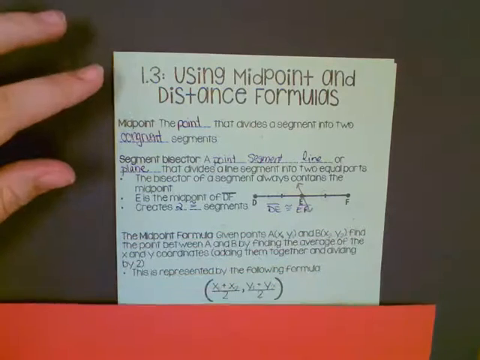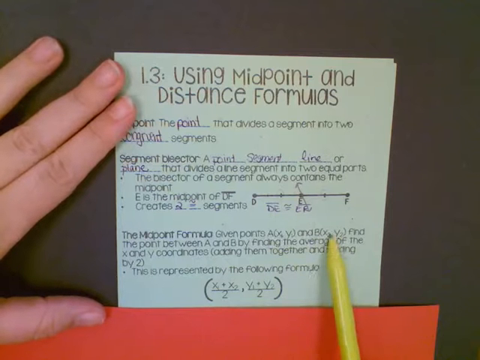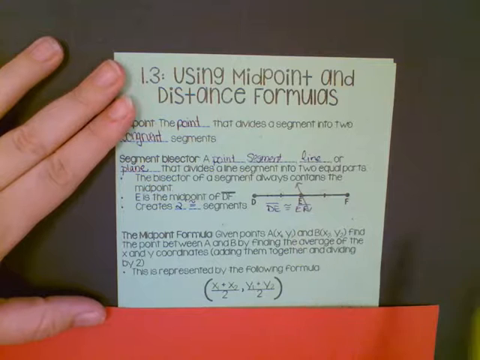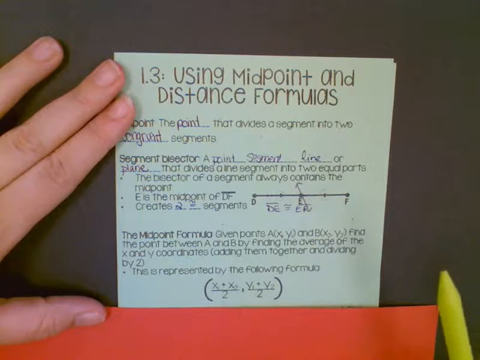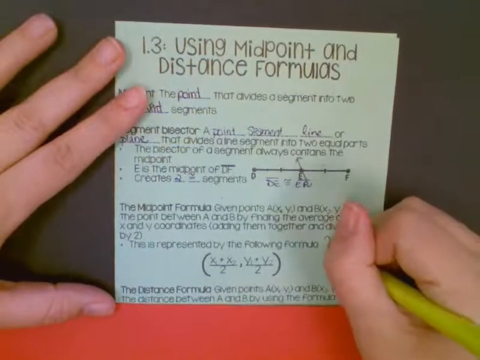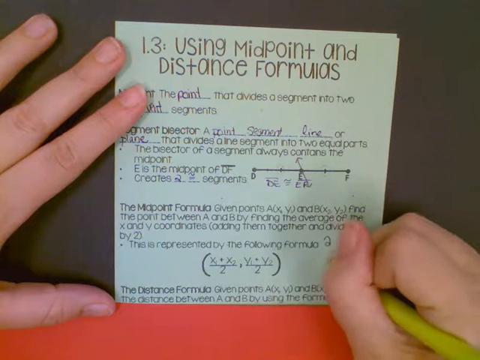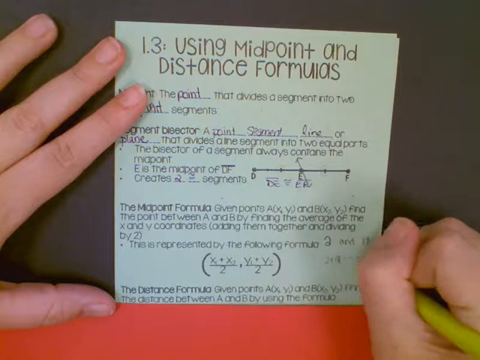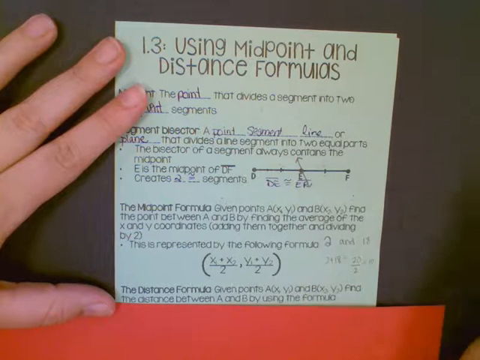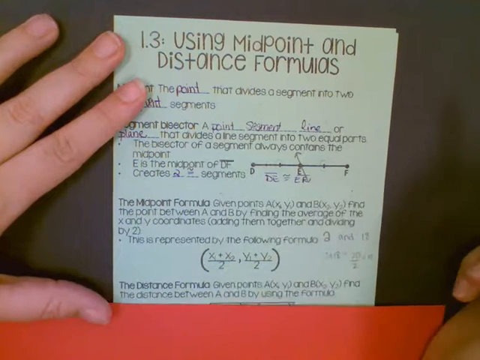We can also be given some ordered pairs, 2 points, and find the midpoint with the ordered pairs. So this is looking at it more graphically. To find the point, we just add the corresponding coordinates and divide them by 2, because we're finding exactly what's in the middle, which is what you would do if you were finding the middle of two numbers. Like if we wanted to find the middle of 2 and 18, we would say, okay, 2 plus 18 is 20, so what's exactly in the middle, split it in half, is 10. So that's exactly what we're doing here. We're adding them together and dividing by 2. Okay, so we'll practice that in a second.